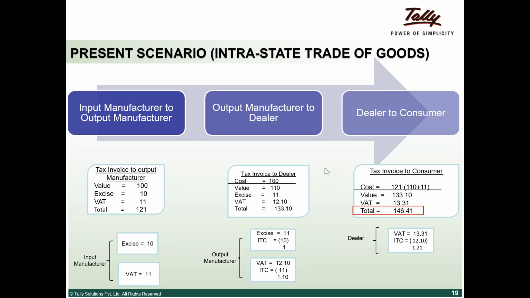Will input credit be available on purchase tax liability? Kannan, there is no concept of purchase tax in GST. Of course, in VAT there is a purchase tax. You know that there's a reverse charge, but no purchase tax as such.